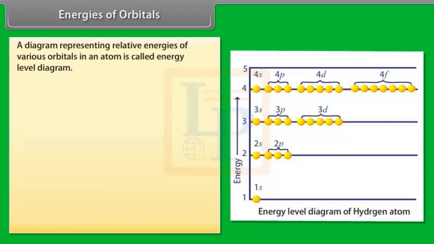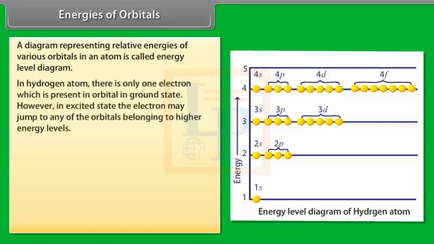Energies of orbitals. A diagram representing relative energies of various orbitals in an atom is called energy level diagram. In hydrogen atom, there is only one electron which is present in the 1s orbital in ground state. However, in excited state, the electron may jump to any of the orbitals belonging to higher energy levels.